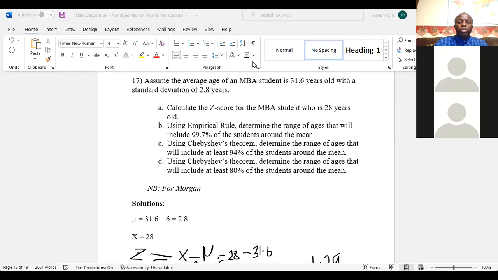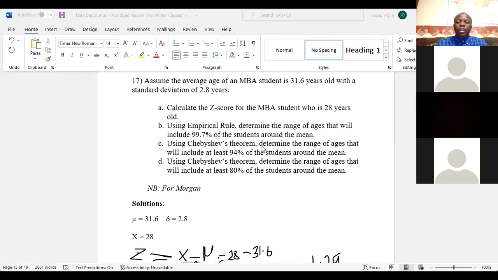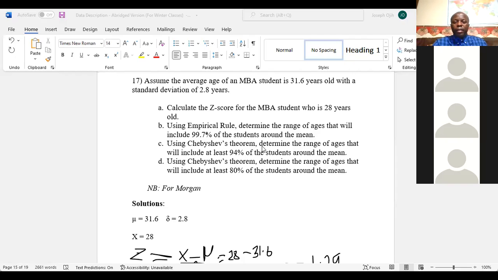In the previous session, I introduced you to the empirical rule and Chebyshev's theorem, and I explained the principle behind these two theories. Now we are solving this question, and we have already solved part A. Now let us solve part B. Remember, the question says, assume that the average age of an MBA student is 31.6 years, and that the standard deviation is 2.8 years.